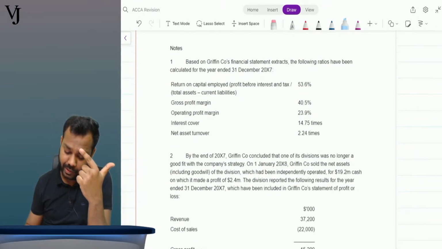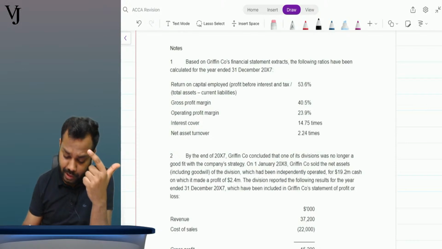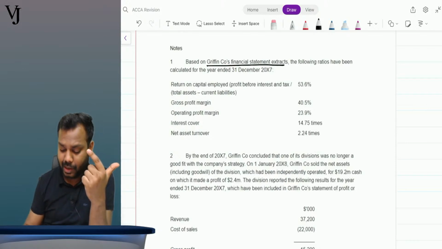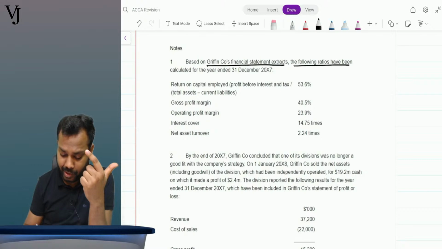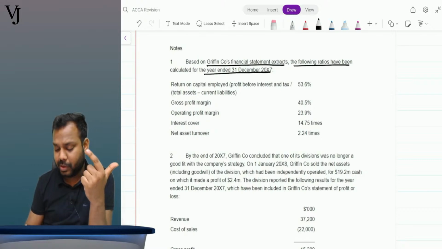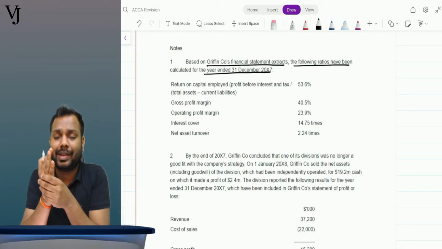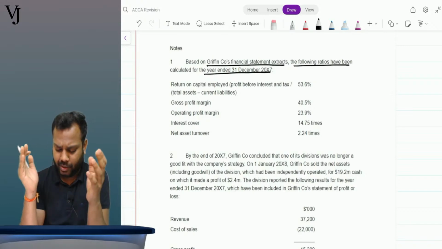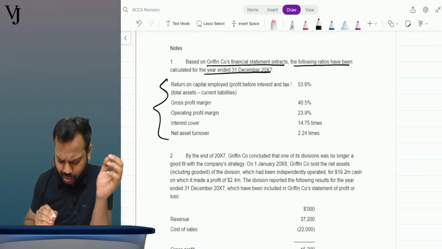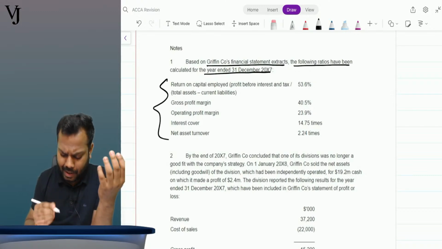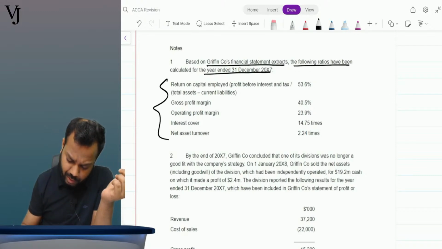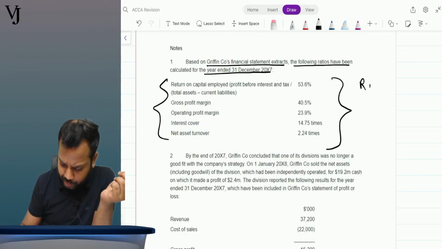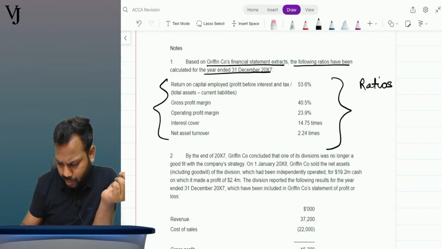Now the question says that based on the Griffin Company's financial statements extracts, the following ratios have been calculated for the year ended 31st December 20x7, meaning the ratios for 20x7 are already given, based on the P&L and the SOFP.